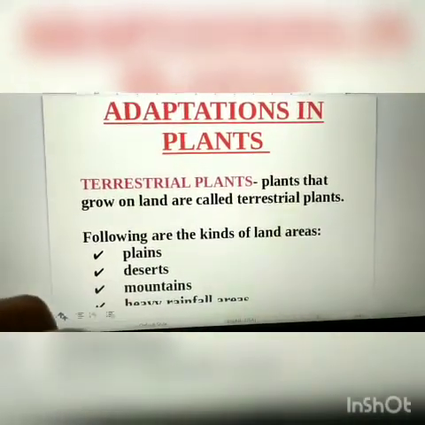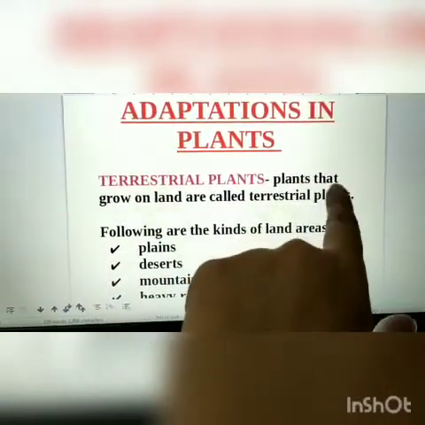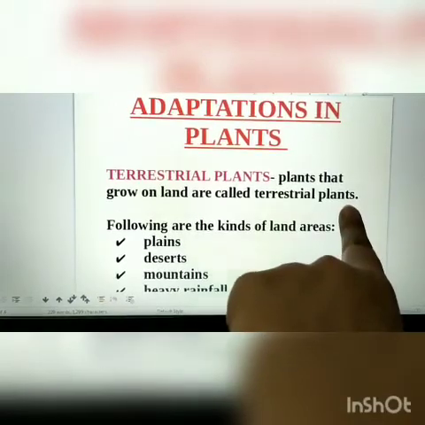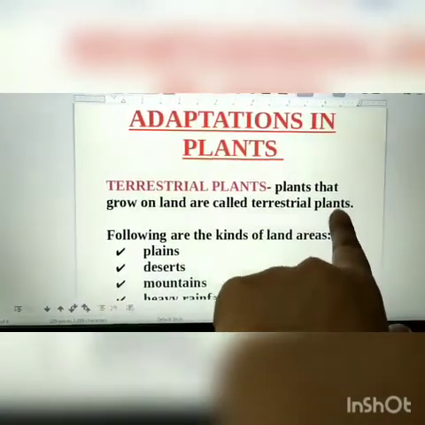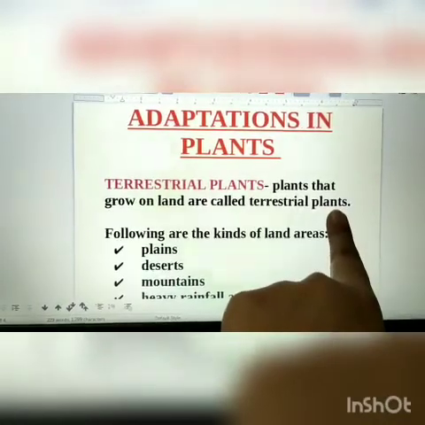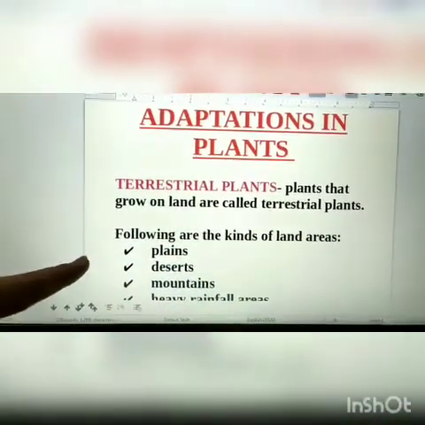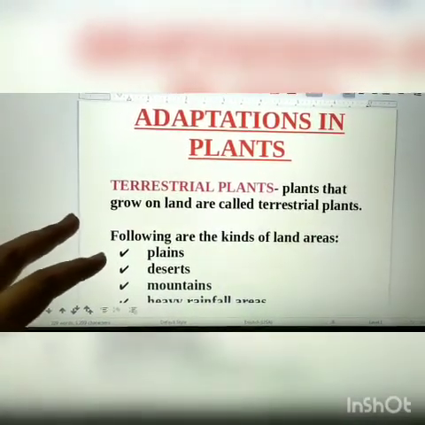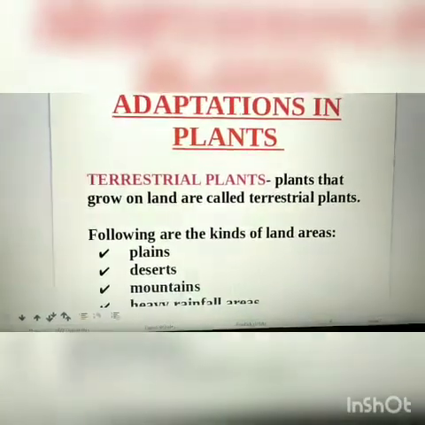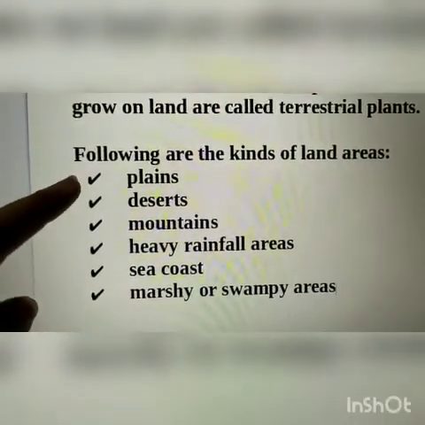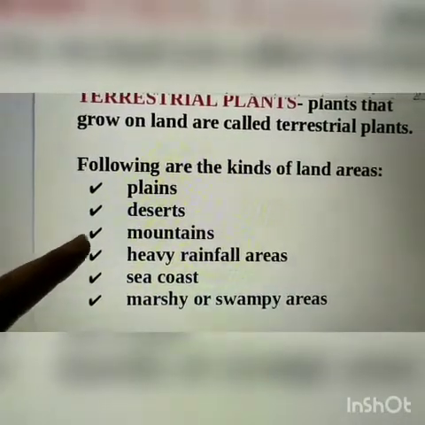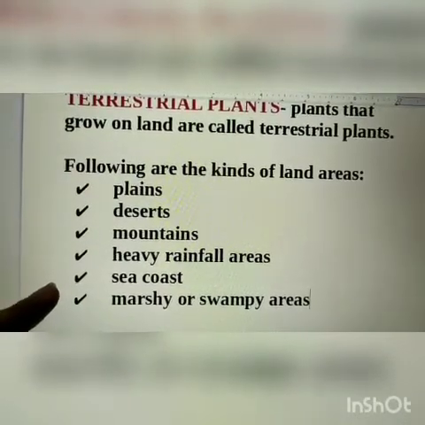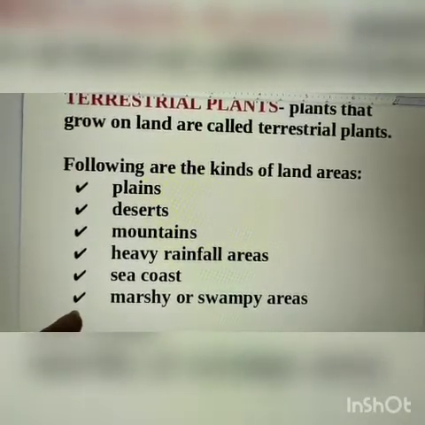Now, as you know, those plants that grow on land are called terrestrial plants. And we have discussed in our previous video that there are various kinds of land areas such as plains, deserts, mountains, heavy rainfall areas, seacoast, marshy or swampy areas.